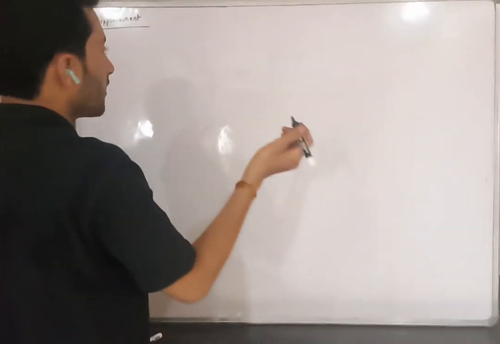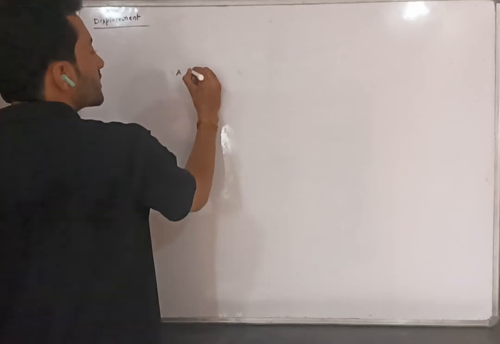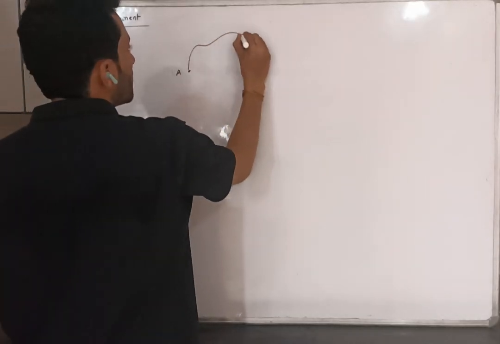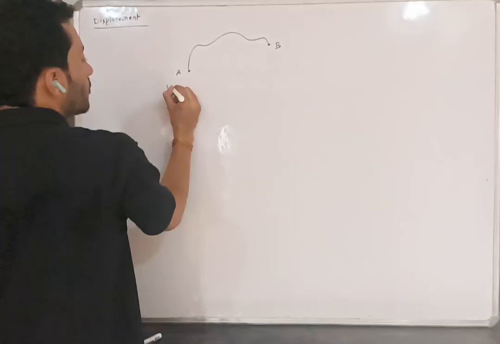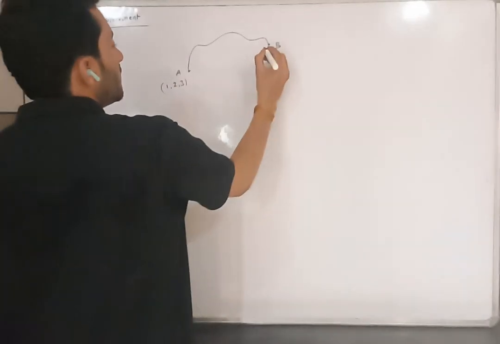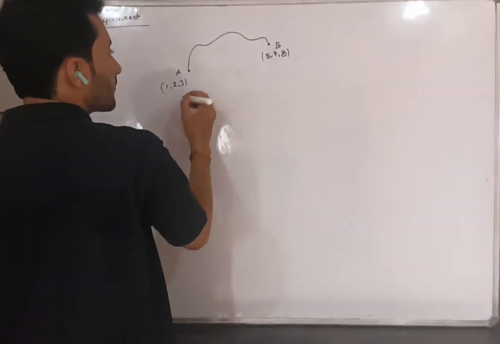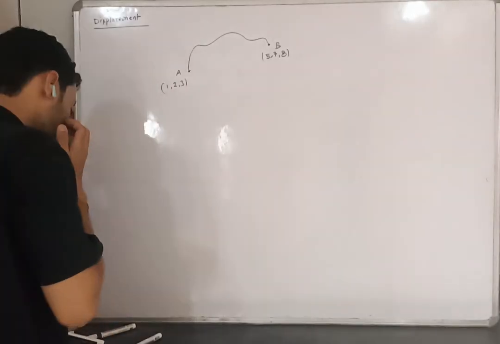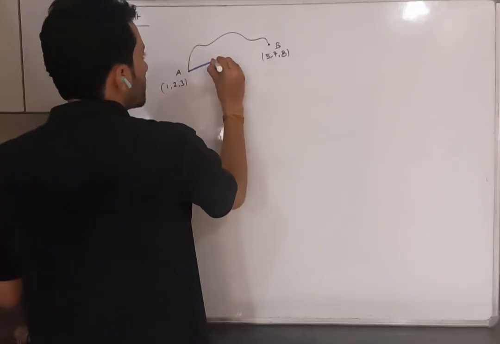One more example: the initial position of an object is at A and finally it reaches B. A has coordinates 1, 2 and 3, and B has coordinates 5, 7 and 8. Can you tell me the displacement? This is the shortest path.